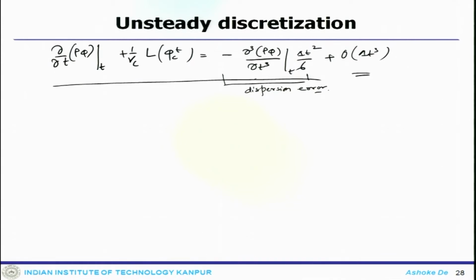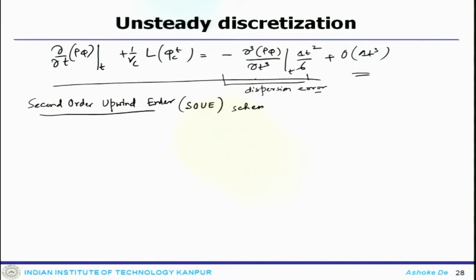Now, one can have a second order upwind Euler scheme.